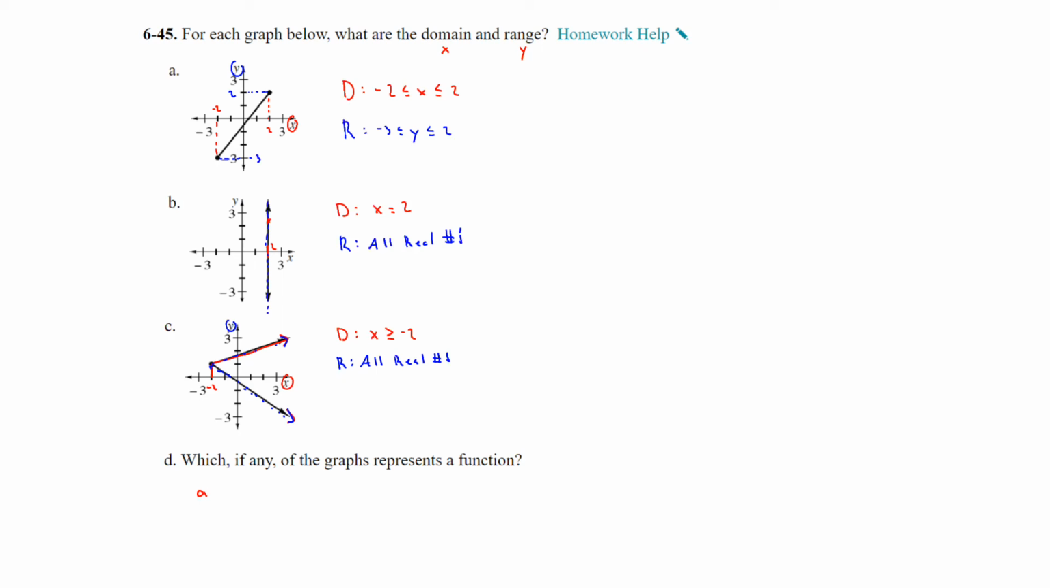B is not a function. You have lots of y values. That's what the domain is, x equals 2. So, for example, this is the point (2, 2), and then this is the point (2, -3). So you can see how that x value is going to two different y's. And then on C, that is not a function as well, for the same reason. If you look at, let's say, x equals 2, you have this point here, and then you also have this point down here where the x value is 2. So therefore you have one x going to different y's, so therefore it's not a function. So it looks like on this one, the only one of these graphs that represents a function is graph A.